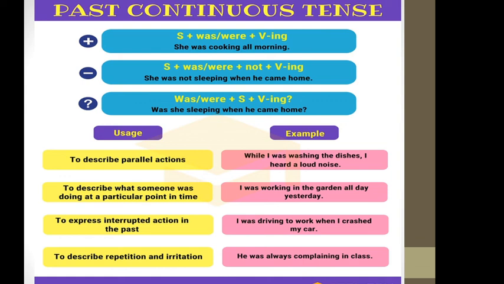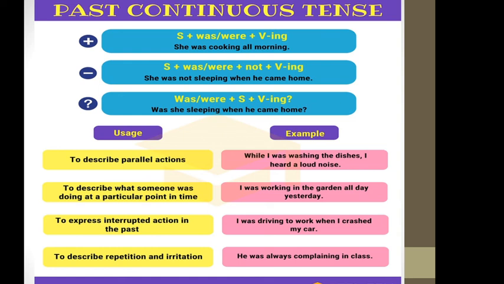Now the question. For question, what will be the structure? In questions, was or were comes first, according to the subject: was or were plus subject plus verb plus ing. So, was she sleeping when he came home? And after we finish this sentence, we put a question mark.